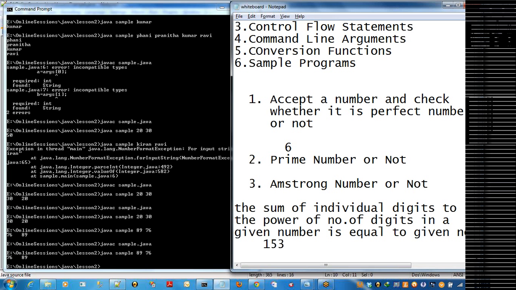So such numbers are called Armstrong numbers. Clear? Alright, these 3 programs you can try out.